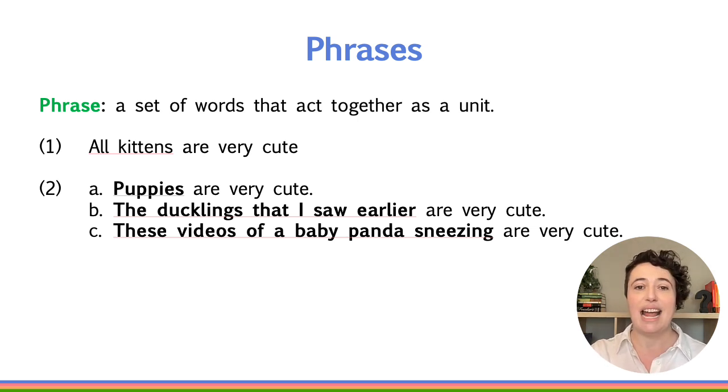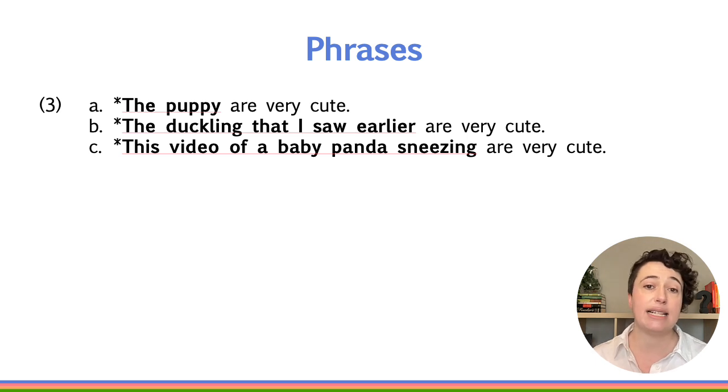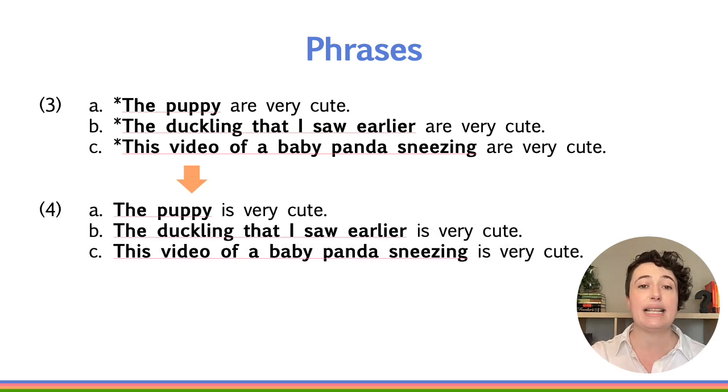And so on. It turns out that lots of different groups of words can go in this position, but not all of them. What all these examples have in common is that we've replaced all kittens with another group of words that includes at least one plural noun, puppies or ducklings or videos. If we swap in a singular noun, the sentences would be ungrammatical, as we see in 3. A, the puppy are very cute. B, the duckling that I saw earlier are very cute. C, this video of a baby panda sneezing are very cute. But if we change the plural verb are to the singular is, they become good again.